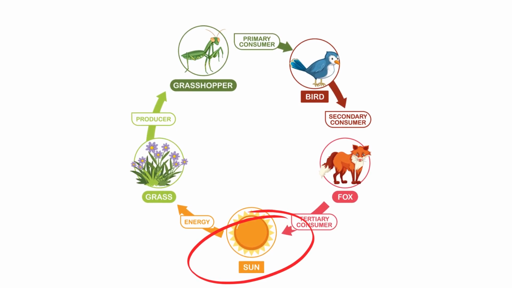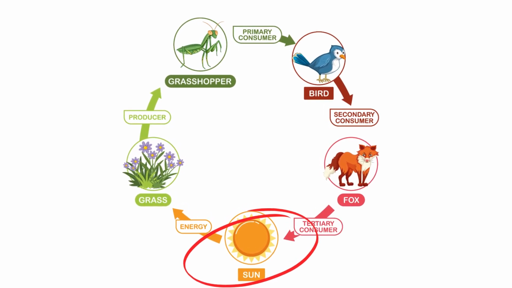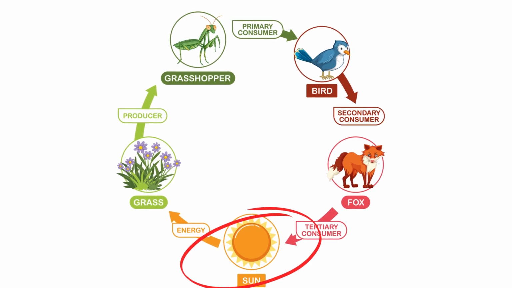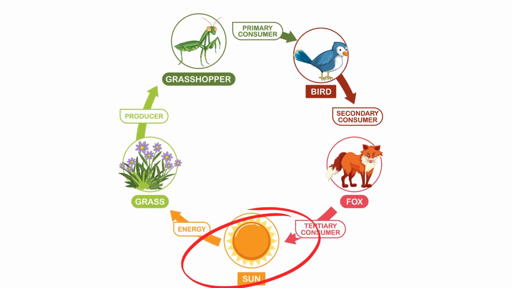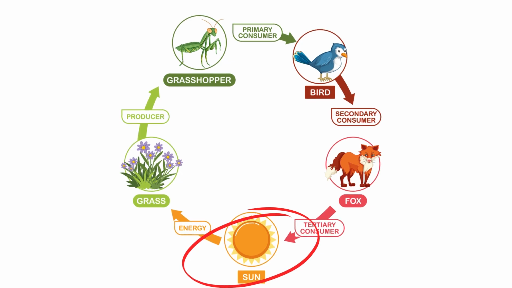Yes, if you got this answer, you are right, because the energy we get from the food originally comes from the sun. We said that the plant gets energy from the sunlight and makes its own food, and an animal that eats plants gets its energy from the plant.